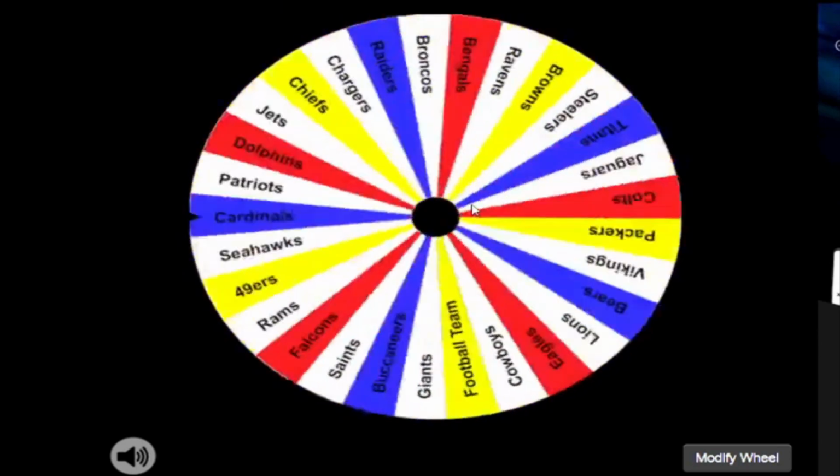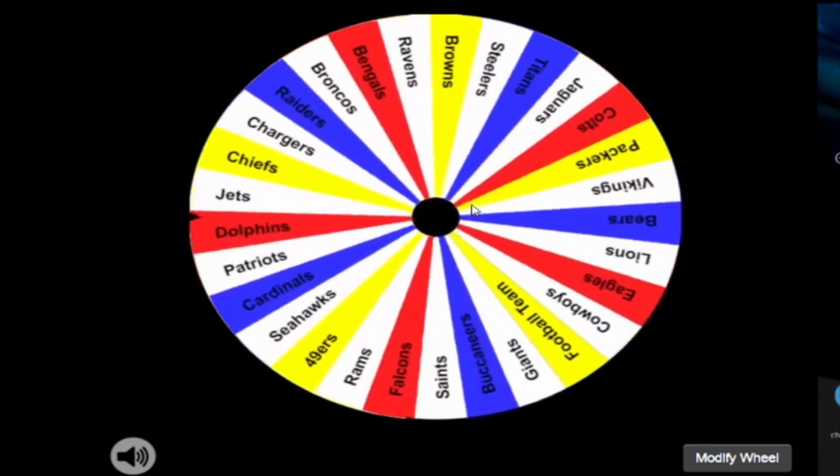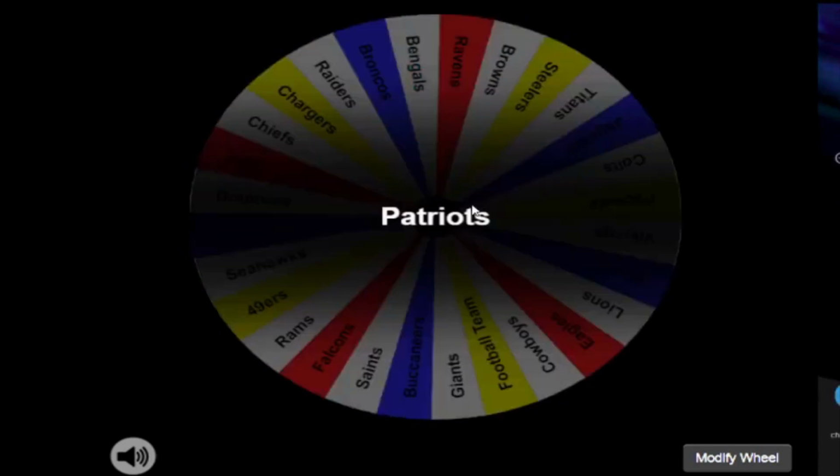Who will be the 4th seed? They will be on the side of the Texans. That is going to be the Patriots. A really interesting top 4 seeds. So they own the first team and the last team in the bracket on both sides.